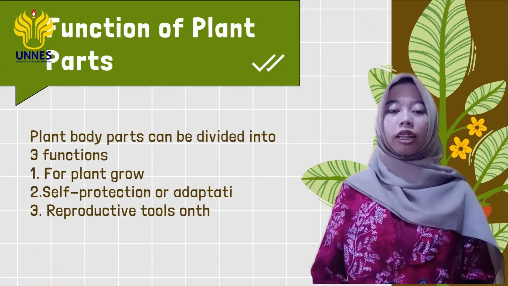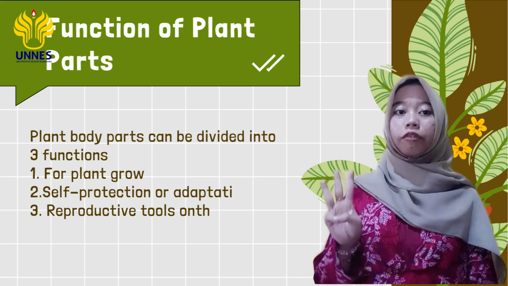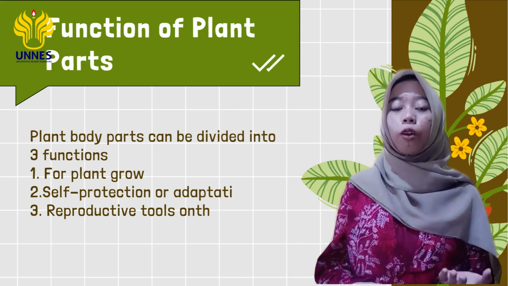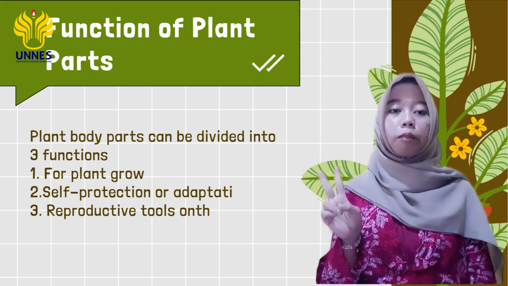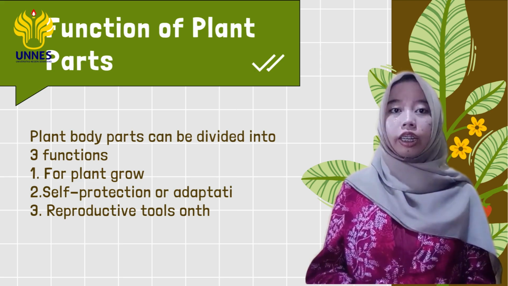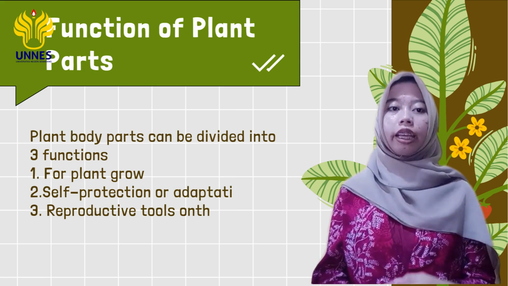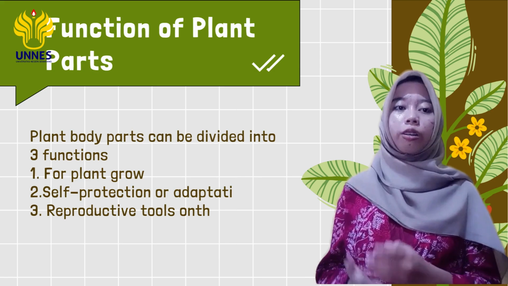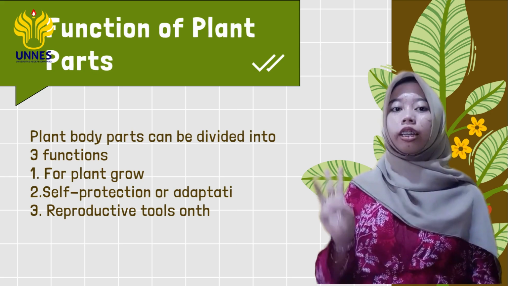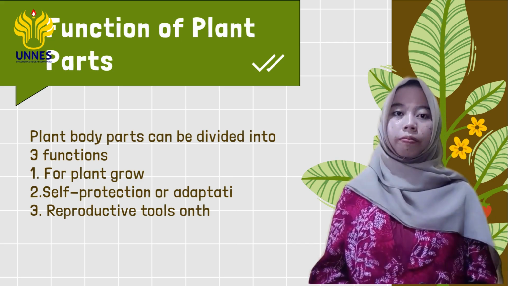So, the parts of the plant body can be divided into three main functions. The first is for plant growth. Second, as cell protection or adaptation. However, in this function, not all plants have protection tools. Some plants, such as roots, have thorns. Then the third is as a means of reproduction.